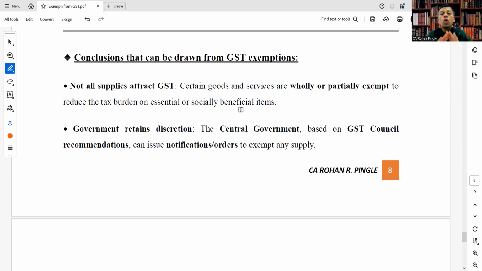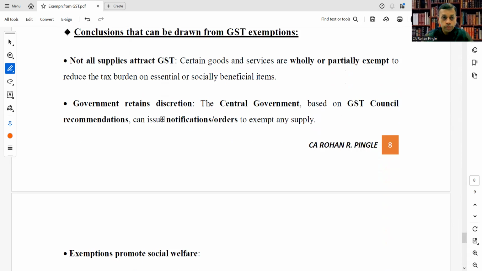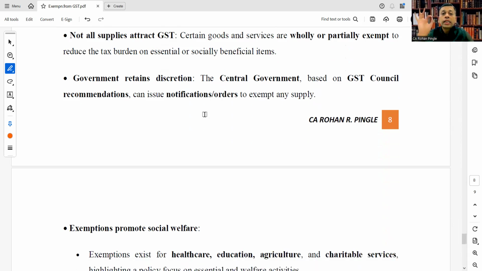The government retains the discretion: the central government, on the recommendation of the GST Council, can issue notifications to exempt any supply. The government has that discretion to decide.